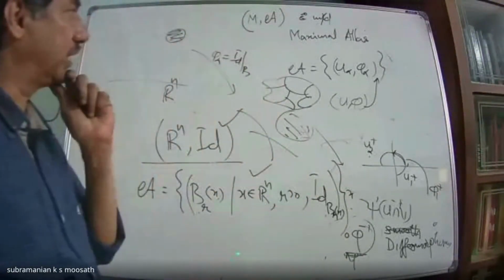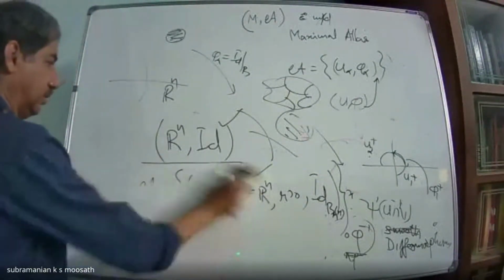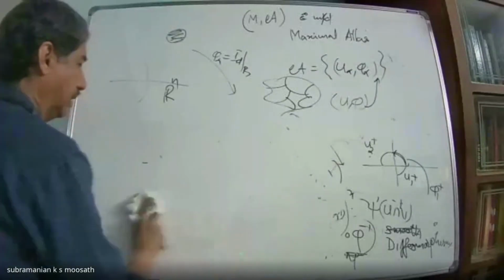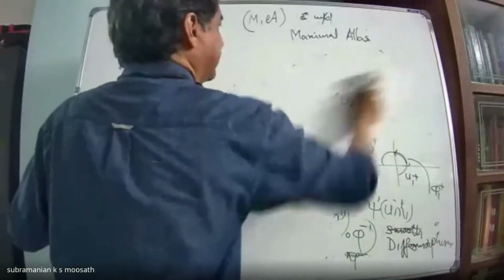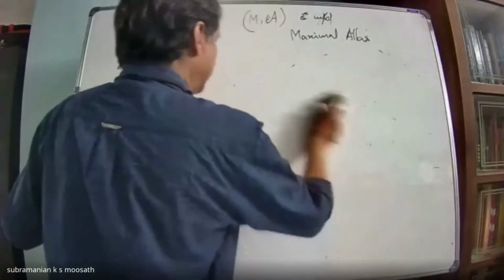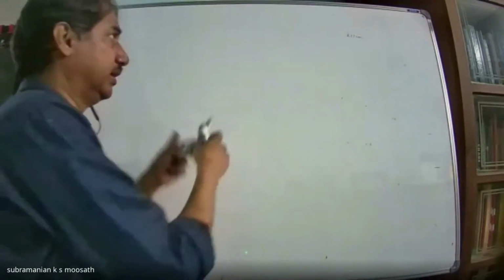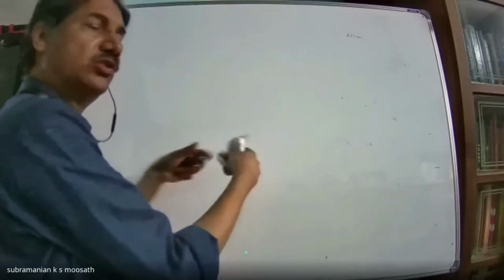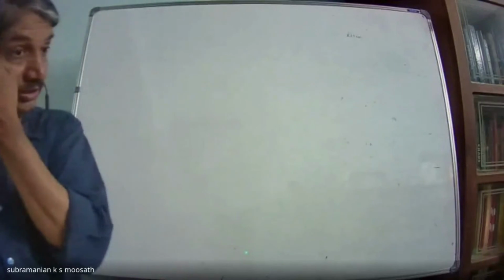You just take an open cover and identify the open sets with open sets in Rn using diffeomorphisms. If the transition maps are diffeomorphisms, automatically the coordinate maps phi alpha also become smooth with smooth inverse. Such objects are called smooth manifolds.